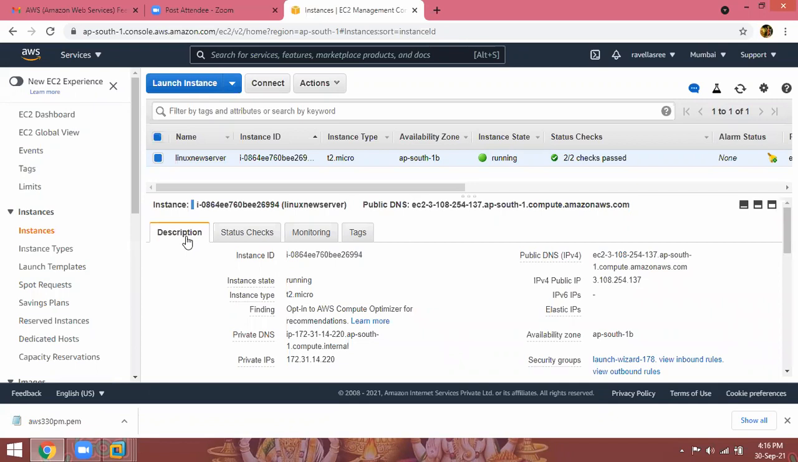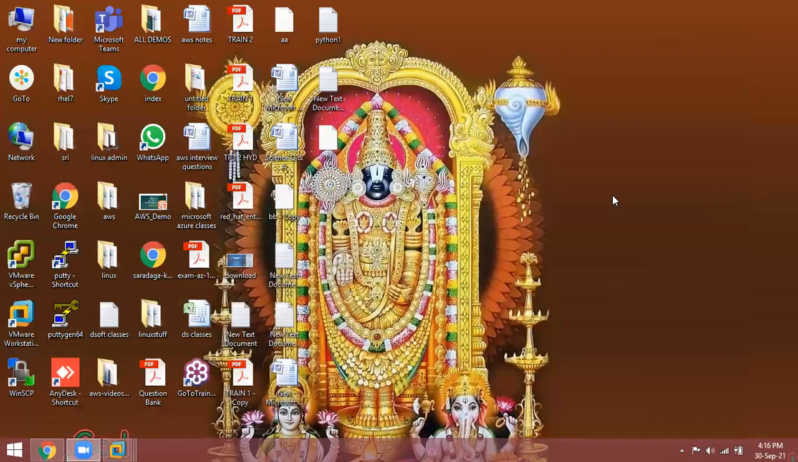Server is ready. Now what do you have to do? I have to log into my server. So how to log into your server? Copy your public IP. Now, you downloaded one file, a PEM format file.